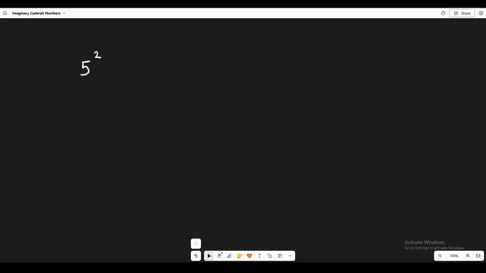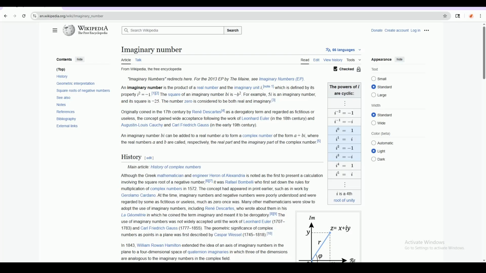This video is going to be about something called imaginary numbers. They're not imaginary. They are very much real. They're as real as any other number, which is why in the title, you can see right there in parentheses, they're called lateral numbers. But here's an article on why they're called imaginary numbers.